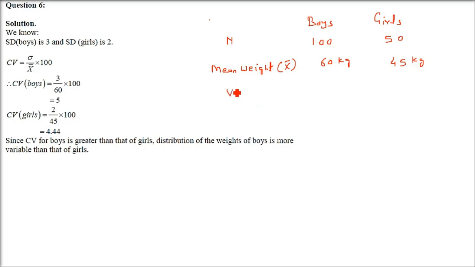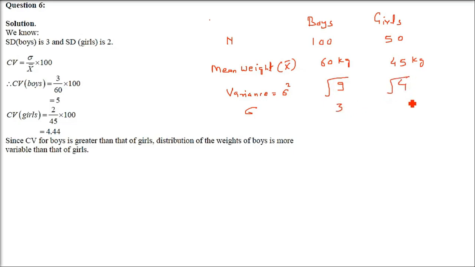Then we have the variance, and we have to find the standard deviation. Basically sigma square is given, 9 and 4. In the question we have to tell which is more variable. From the variance perspective, 9 is higher and 4 is lesser. But when we find the coefficient of variation, you will see what the difference is. It will still be higher, but not that high.